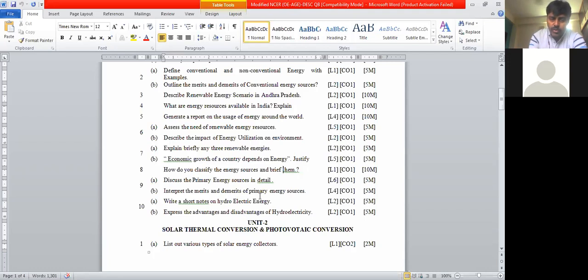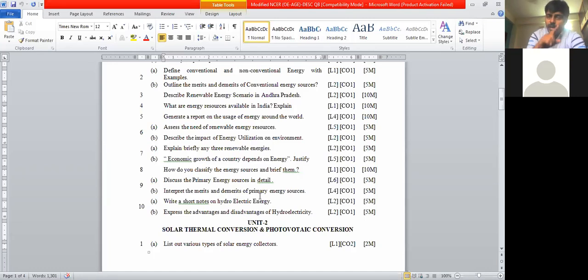So this is the classification of primary. When I talk about secondary energy resources, secondary energy resources are the energy resources which are produced from the primary ones. If I take water, which is available naturally, I call this a primary energy resource. Now from the water, if I do the electrolysis process, I can generate hydrogen and oxygen. And this hydrogen we call a secondary energy resource.